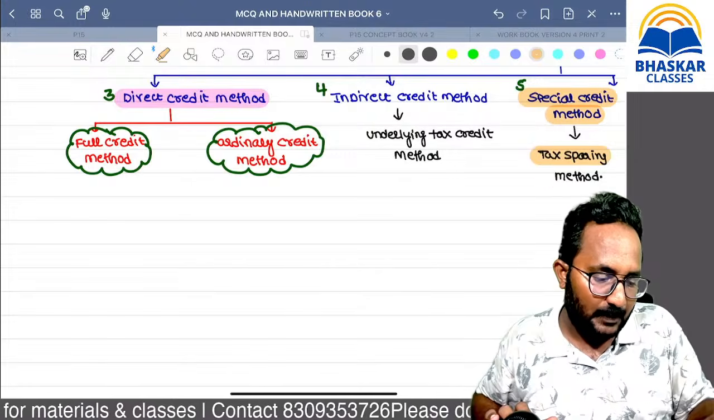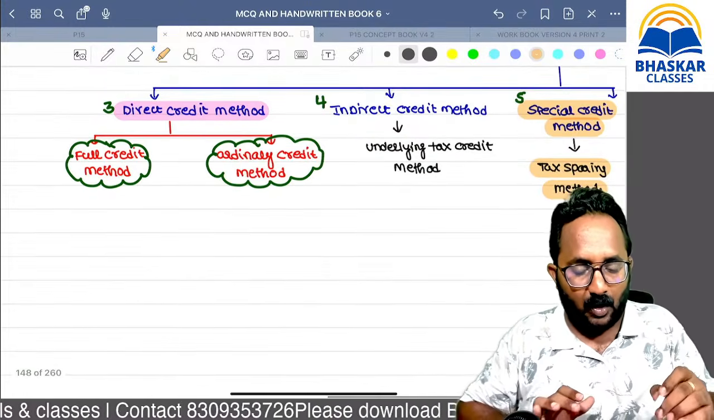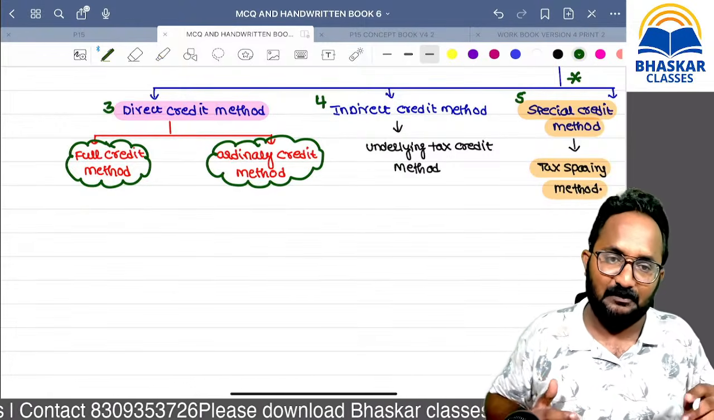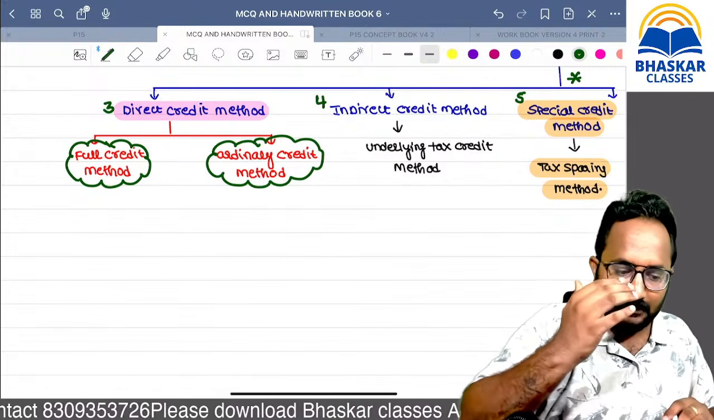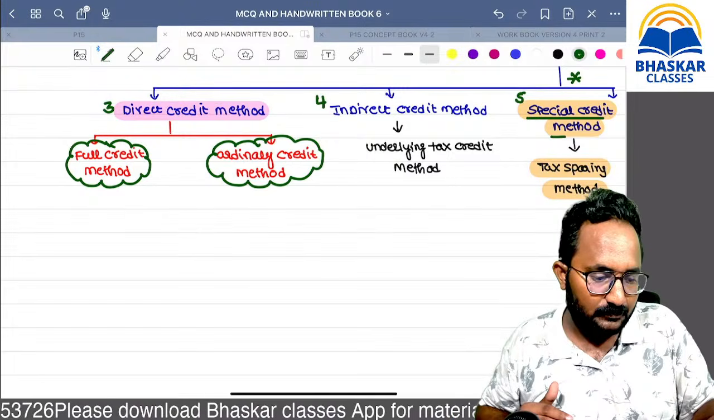Now, I want to start the special credit method. All methods have been tested at least once in exams. This one, the tax sparing method, is an example of the special credit method and has not been tested at all, so we can expect it.